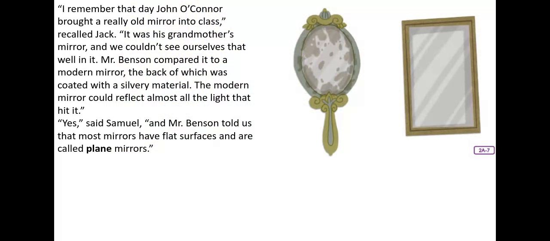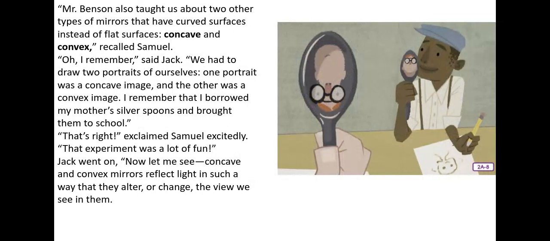I remember that day John O'Connor brought a real old mirror into class, recalled Jack. It was his grandmother's mirror, and we couldn't see ourselves that well in it. Mr. Benson compared it to a modern mirror, the back of which was coated with a silver material. The modern mirror could reflect almost all the light that hits it. Yes, said Samuel, and Mr. Benson told us that most mirrors have flat surfaces and are called plane mirrors. So if it has a flat surface and it's a mirror, it's called a plane mirror.